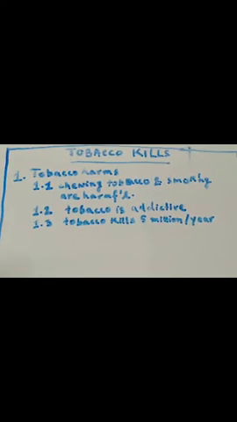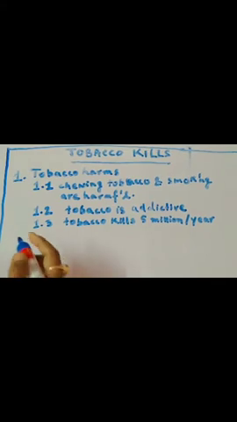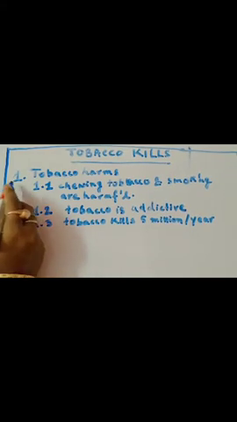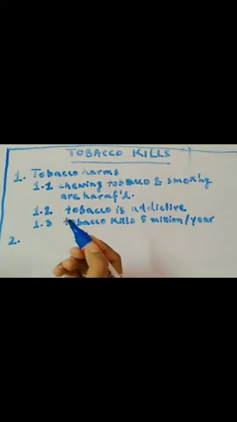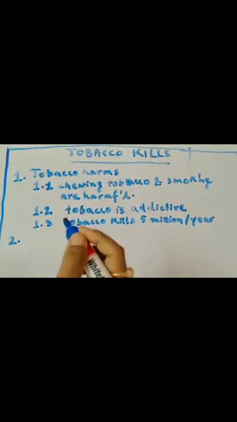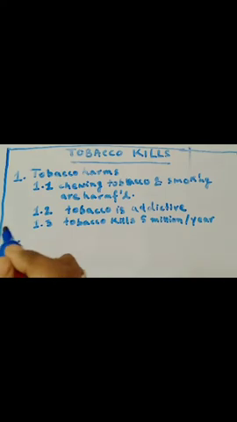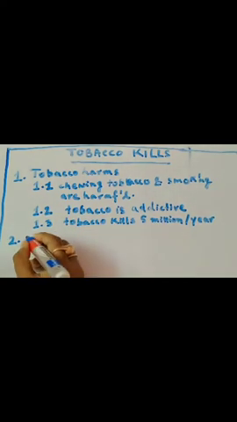Okay, next we'll come to subheading number 2. Just underneath this one, I am going to write 2. Now what will be my 2? We will write about the diseases caused by tobacco. You will follow the paragraph in a sequence.